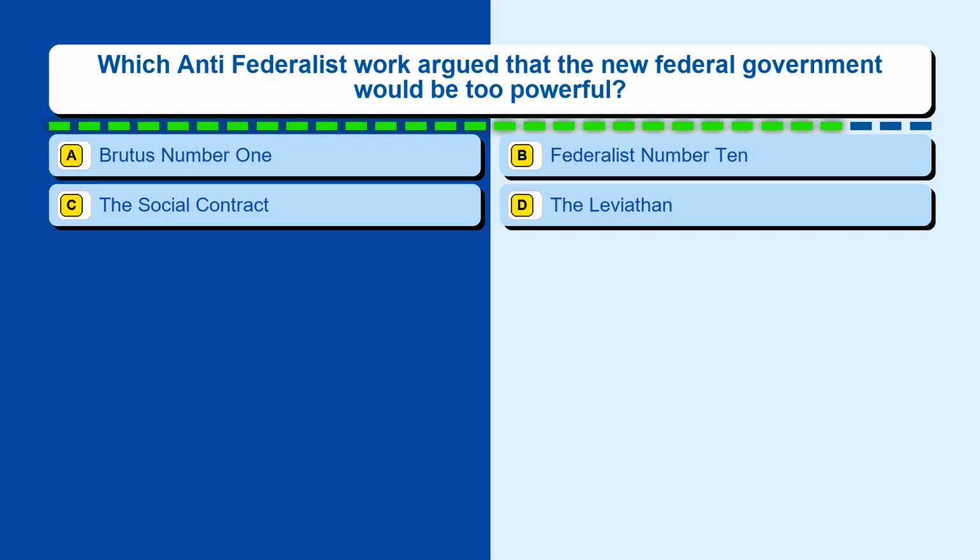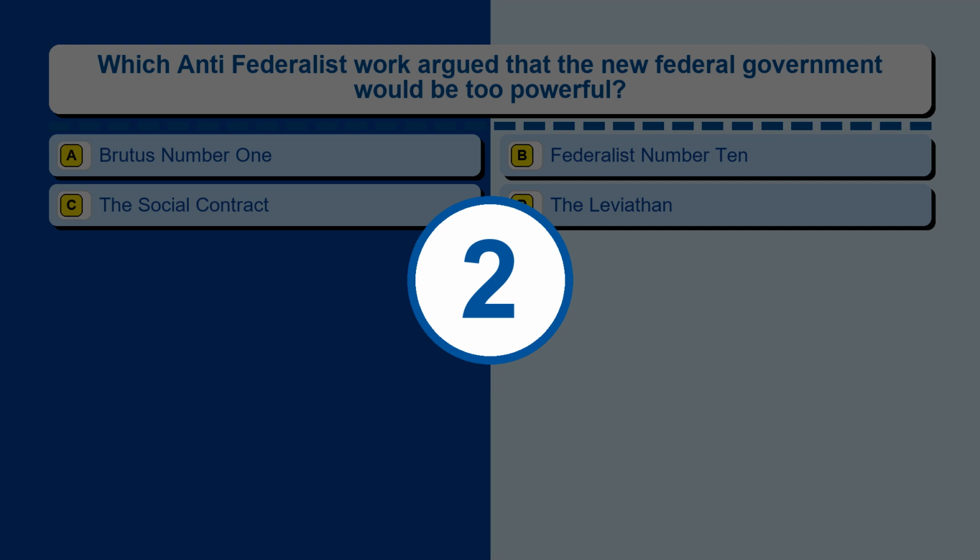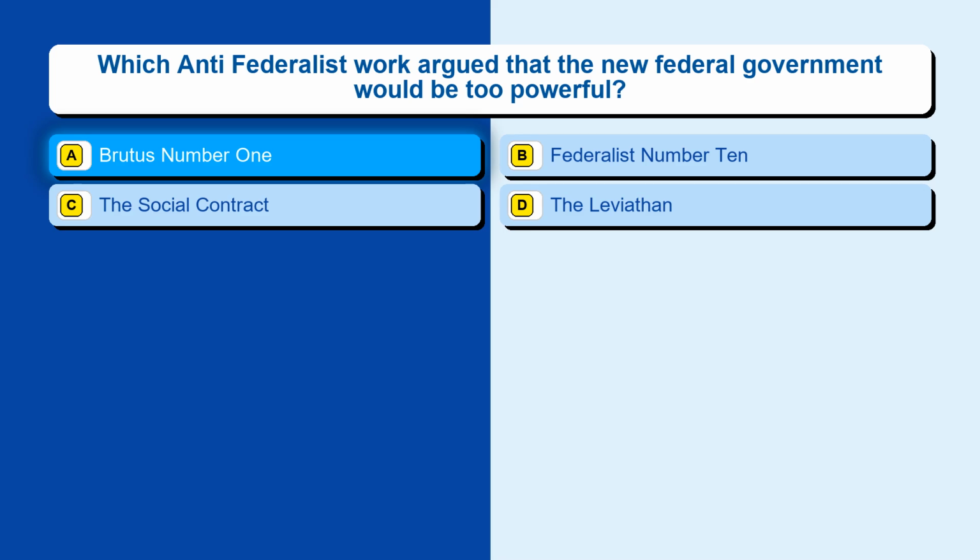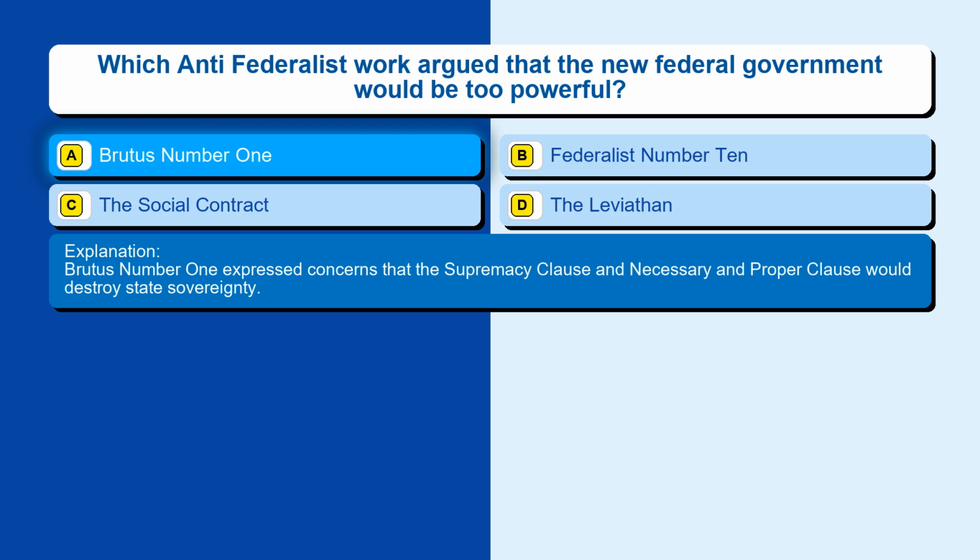Question 128. Which anti-federalist work argued that the new federal government would be too powerful? Option A, Brutus No. 1. Option B, Federalist No. 10. Option C, The Social Contract. Option D, The Leviathan. The correct answer is option A, Brutus No. 1. Brutus No. 1 expressed concerns that the Supremacy Clause and Necessary and Proper Clause would destroy state sovereignty.